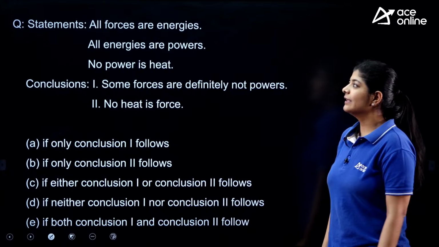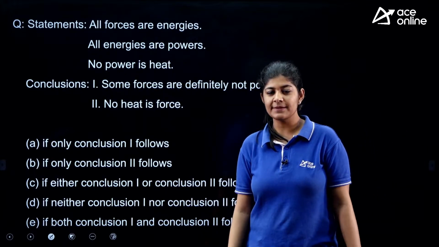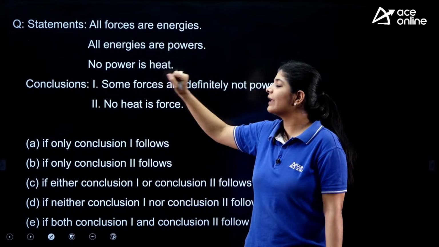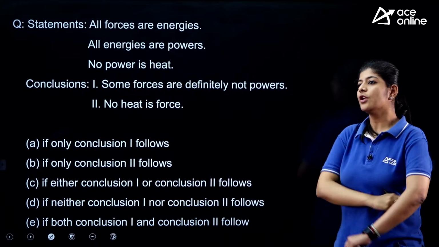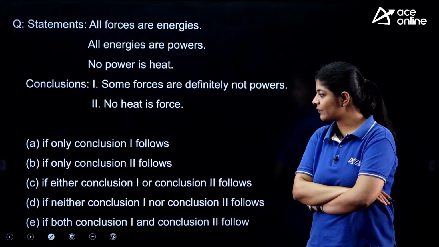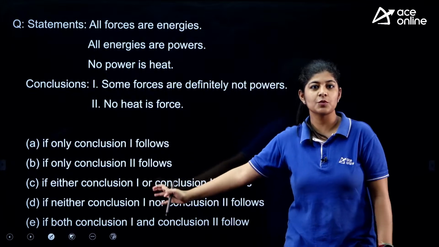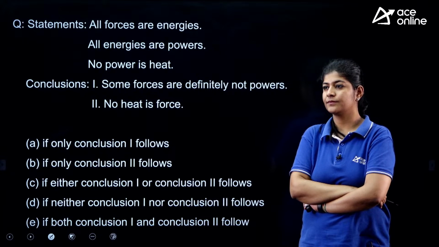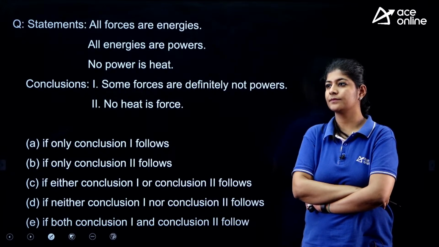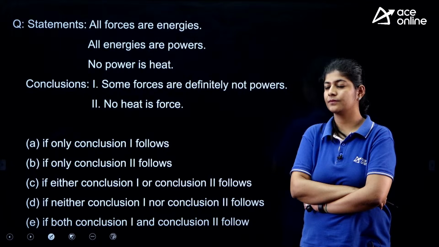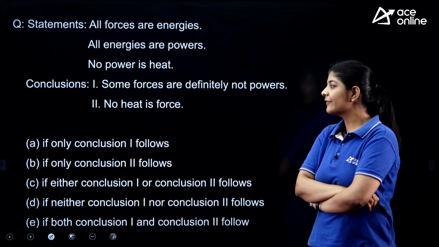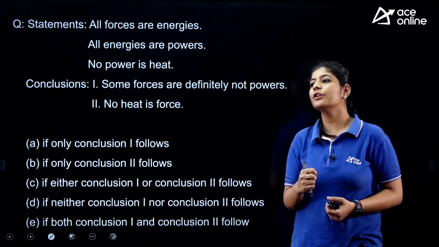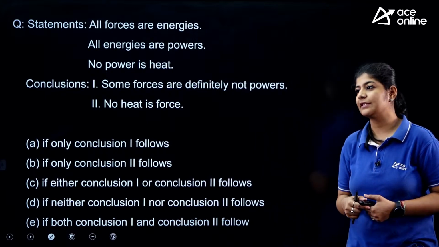Next. The next question is from the concept of syllogisms, and the question is saying that here you are having 3 statements and on the basis of that you need to check 2 conclusions. So what is the correct answer for this one? Here you are having your options and you need to choose one accordingly. It's a very simple one. First what you have to do is simply draw the basic diagram, and according to that basic diagram you can easily answer these questions.